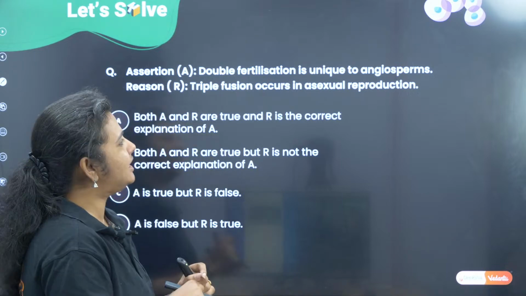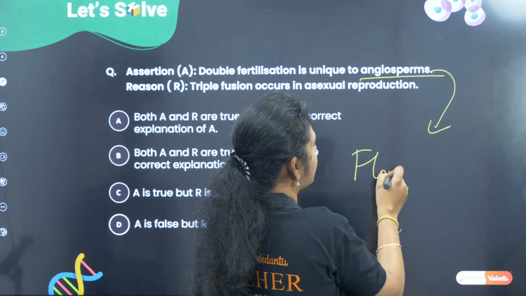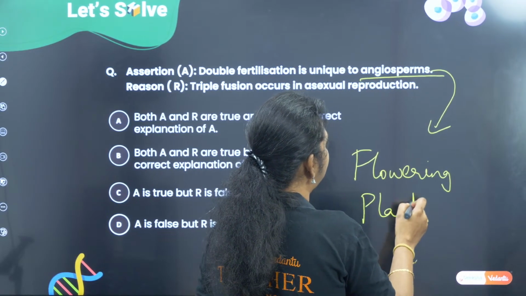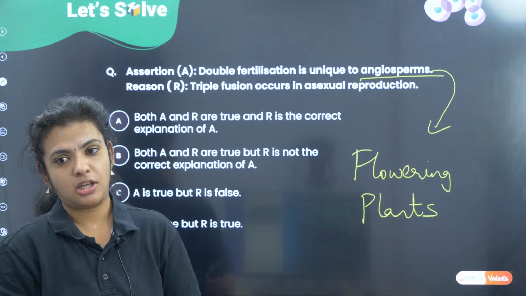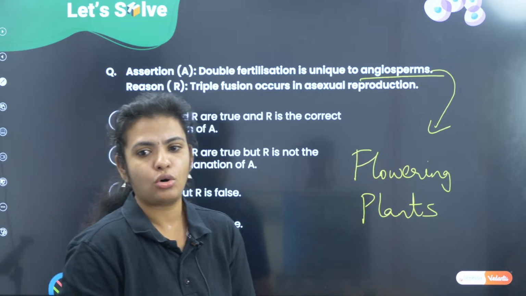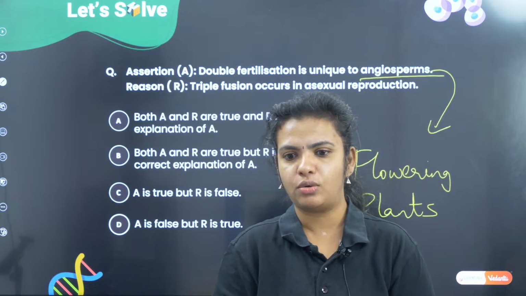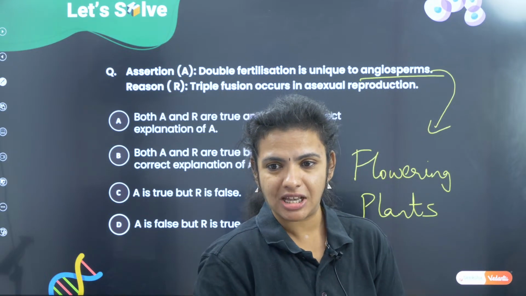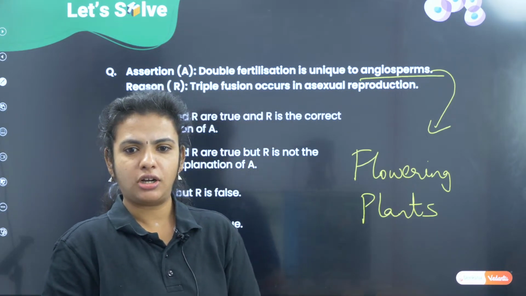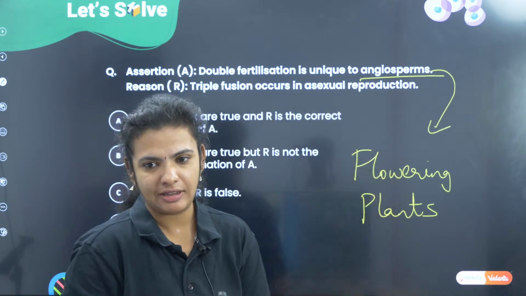Litin is asking what is angiosperms. Angiosperms means flowering plants. Any plant which produces a flower is called a flowering plant. I think most of you are not aware of this concept, is it? Most of them say B. Is it not there in your syllabus? But I saw this question being asked at the CBSE level.